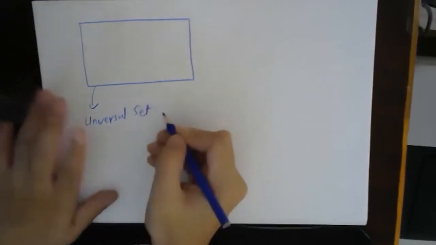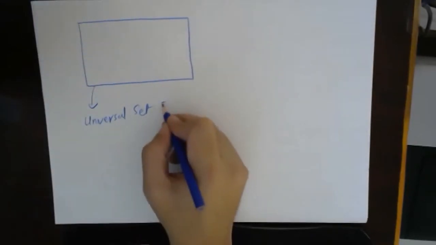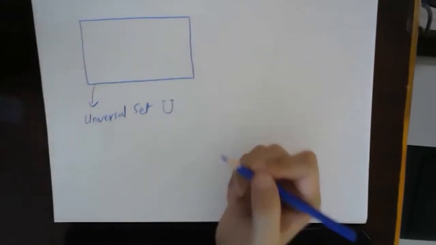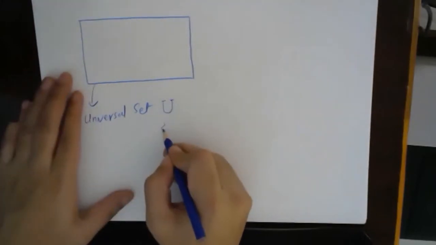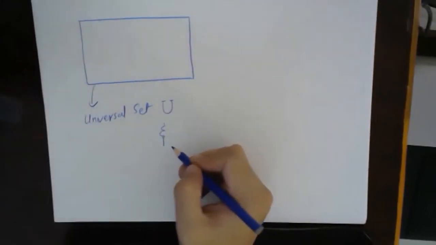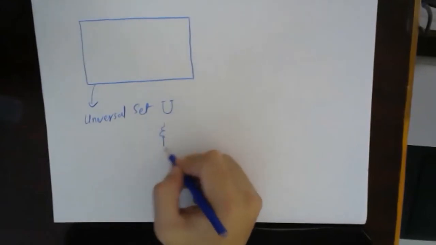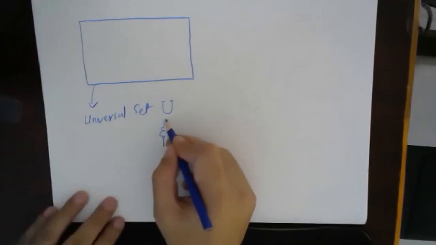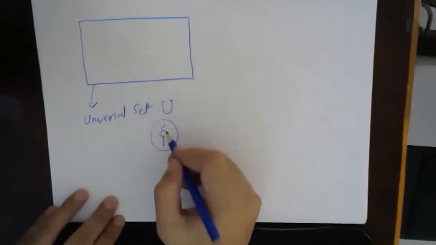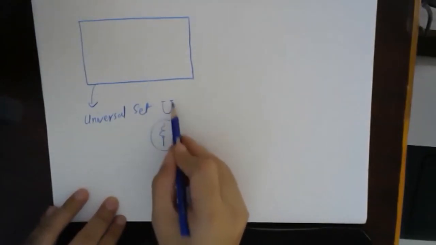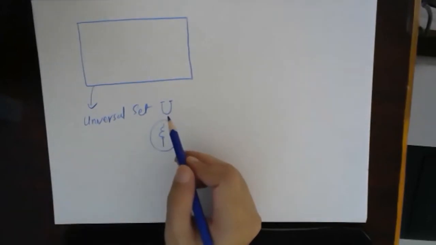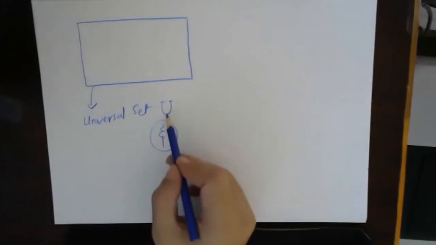Universal set. In your books, you have been given that the universal set will be represented by U. Somewhere it will be represented by this notation. This notation was used in our school, but I was never able to draw it properly, so it is very difficult to draw. That is why they have used U as the notation for universal set, because U was never used before. So they have started using U.